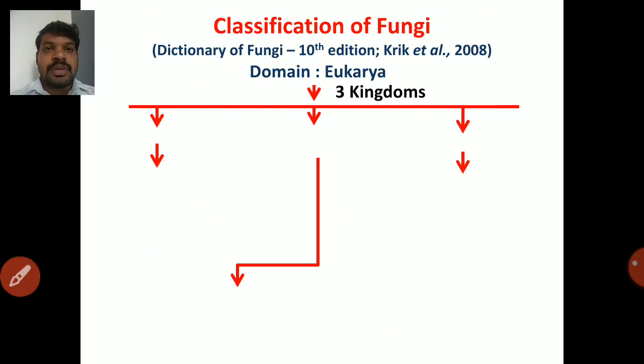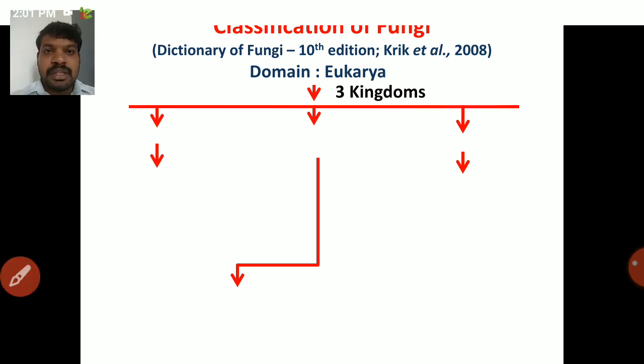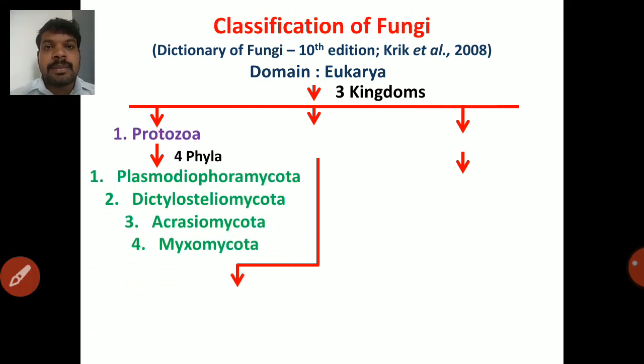So this is your new classification. Nowadays we are using this classification. This comes from Dictionary of the Fungi, that is the 10th edition. Author is Kirk et al., 2008. So domain is Eukarya. There are 3 important kingdoms. First one is Protozoa. There are 4 phyla.